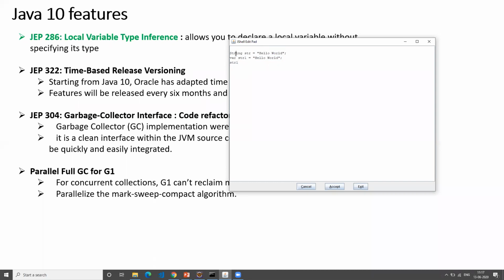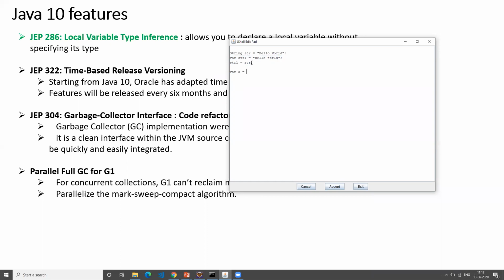If you see, String str equal to hello world, I have assigned it. The same I can do like this, where str1 equal to hello world. Automatically it understands that this is of type string. Now I can assign like this also, or something like this, where a equal to, I don't have to specify anything. Whatever content you specify here, it understands this is of type so and so.